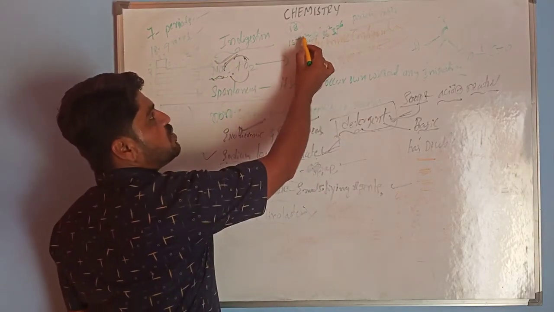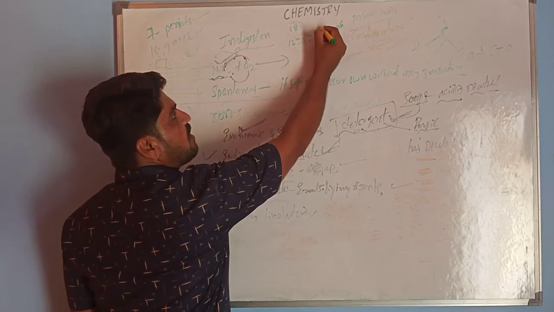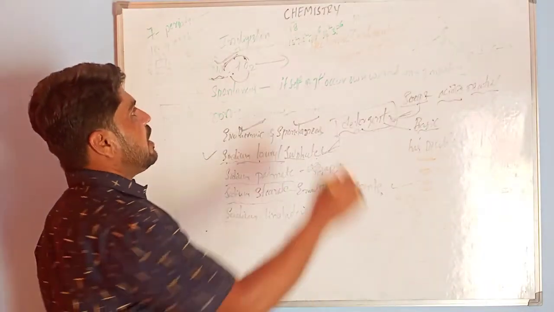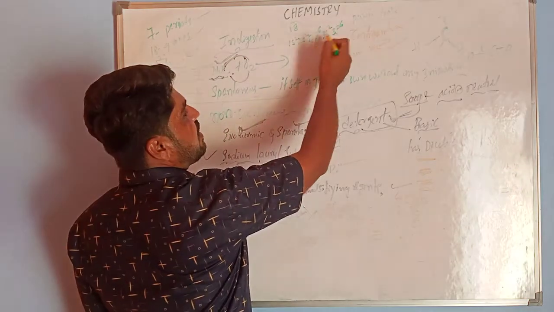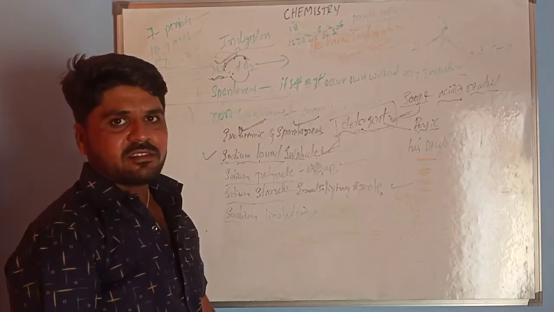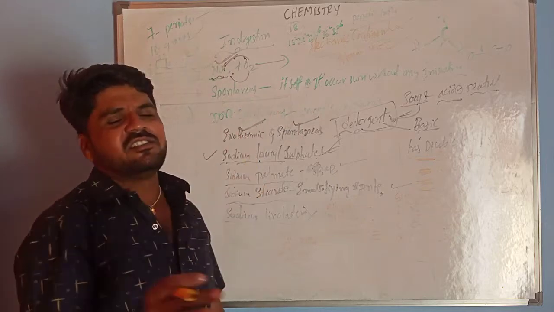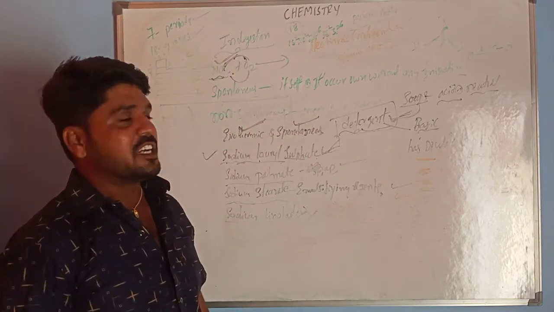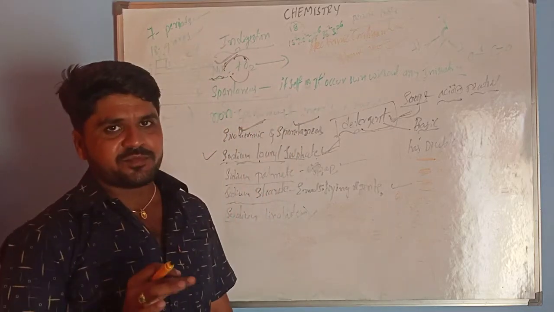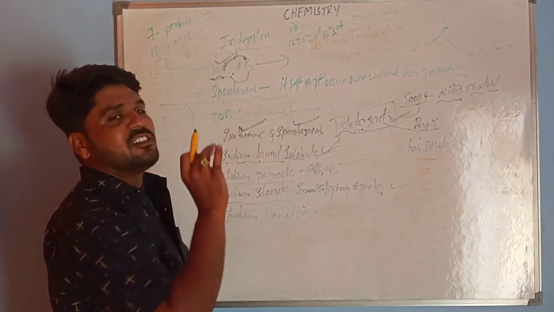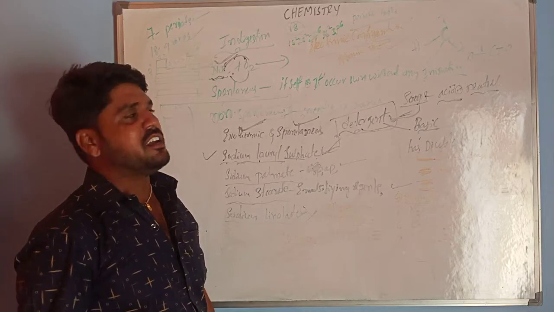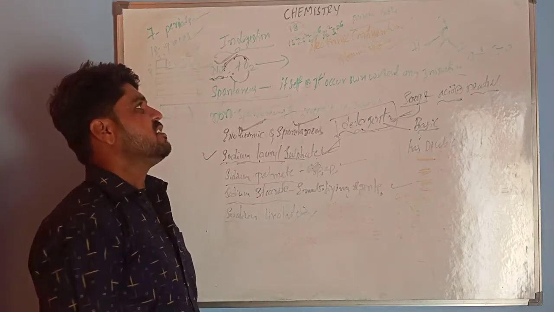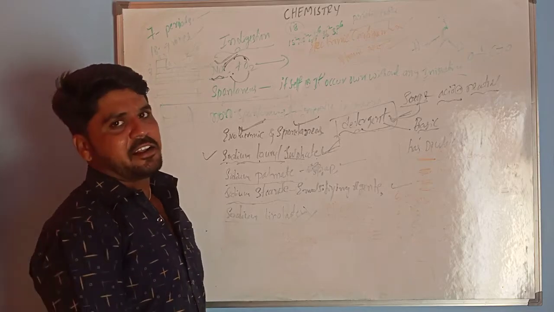Here 2, 2, 6, 2, 6 are the numbers of electrons, and s and p are the orbitals or shells. We will study this in higher classes, up to 9th or 10th, deeply: electronic configurations, shells, electrons, protons, neutrons.